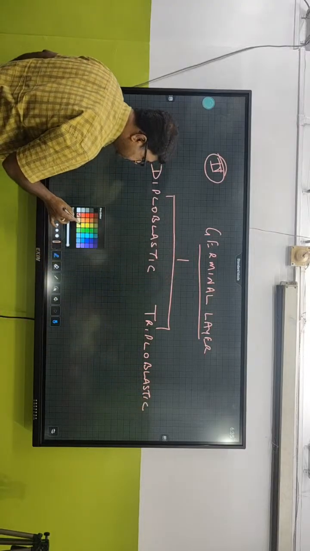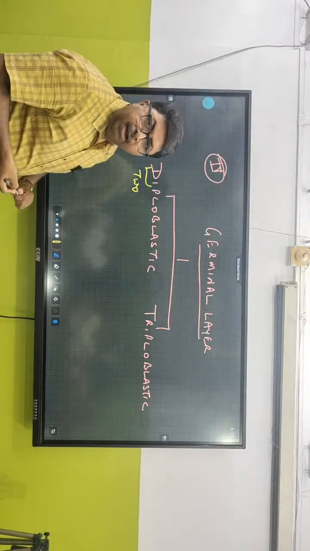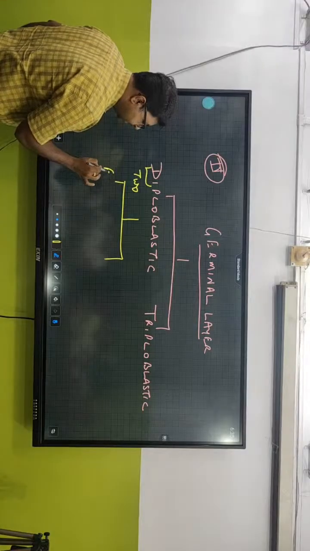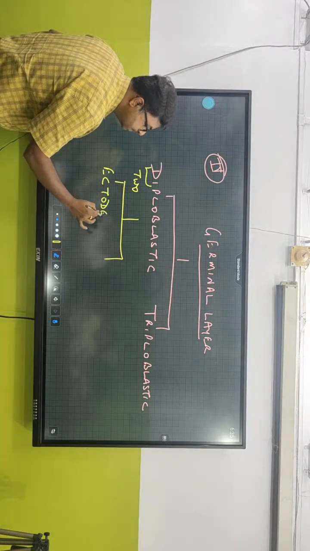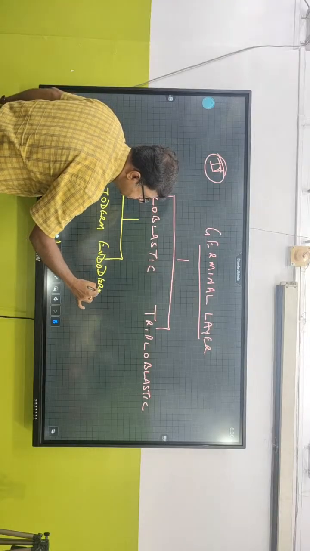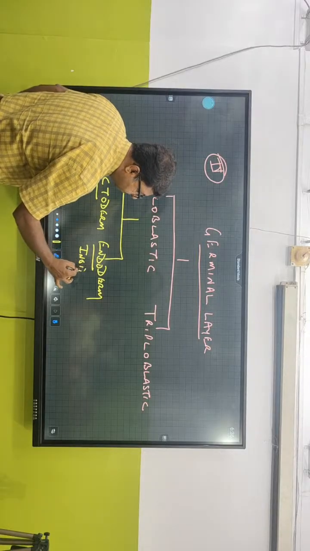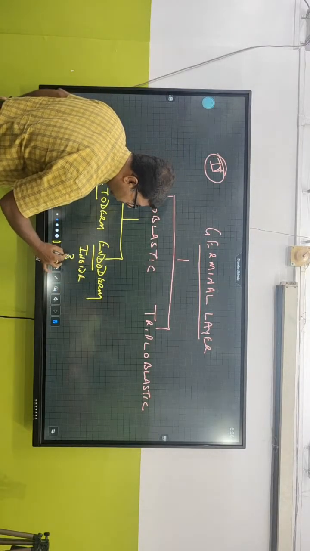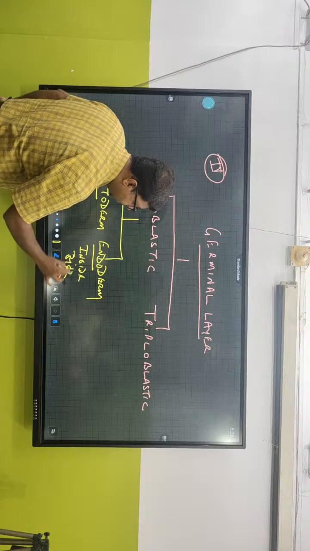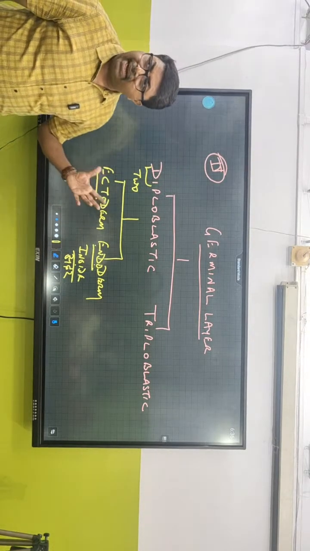Now, what is the meaning of the term? Di means two, so they have ectoderm and endoderm as germinal layers. Ecto means outside, endo means inside. How do you remember? Endo, under, inside. Clear? Ecto or exo, outside.